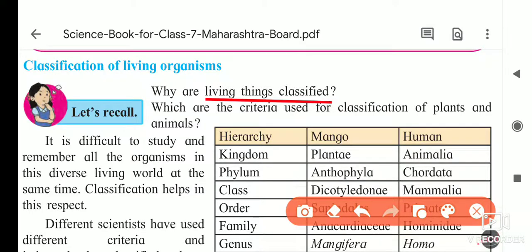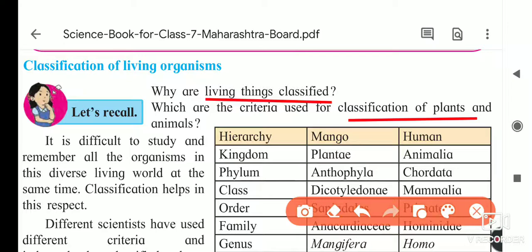Which criteria are used for classification of plants and animals? First of all, for plants, you know about autotrophs and heterotrophs, and we studied Whittaker's classification theory. Some plants I showed you eat insects, they are insectivorous.